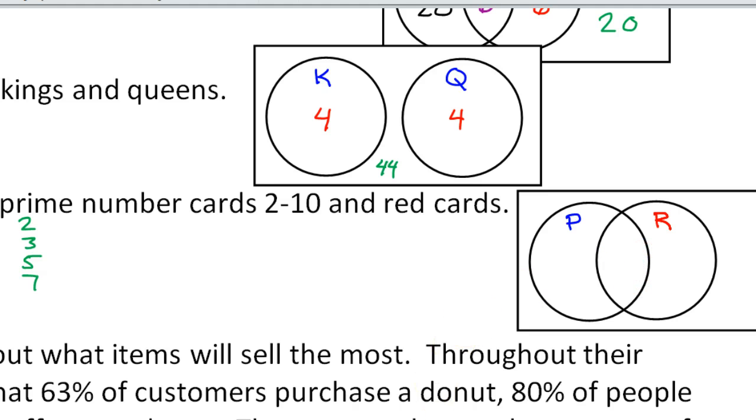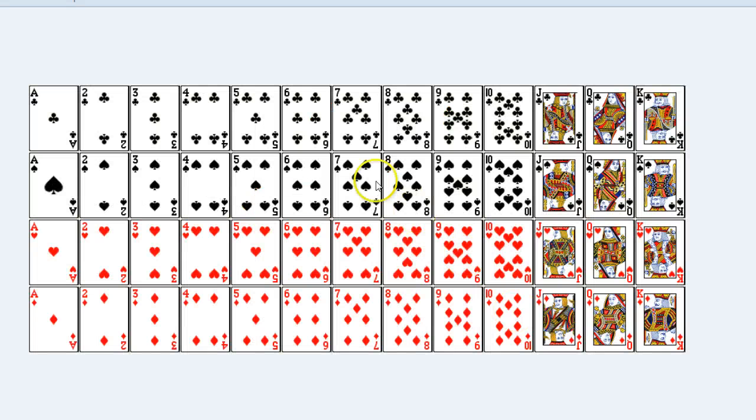So let's talk about the overlap between prime number cards and red cards. So remember, 2, 3, 5, and 7. Those are the prime number cards. Looking back at the picture, we have 2, 3, 5, and 7.